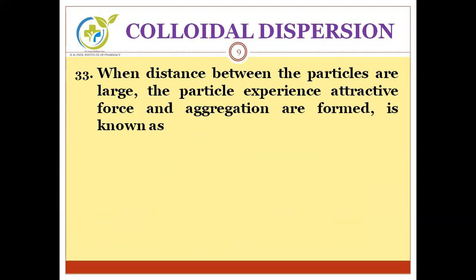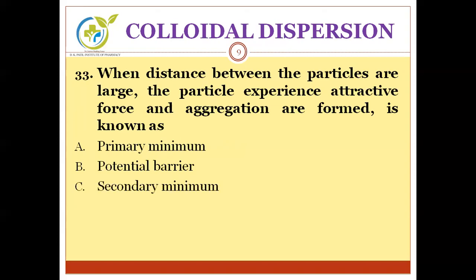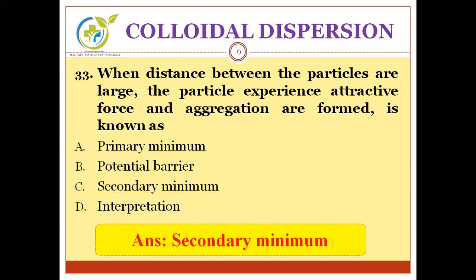Next question. When distance between particles are large, the particles experience attractive force and aggregation is formed, this is known as primary minimum, potential barrier, secondary minimum, or interpenetration. And the correct answer is secondary minimum.